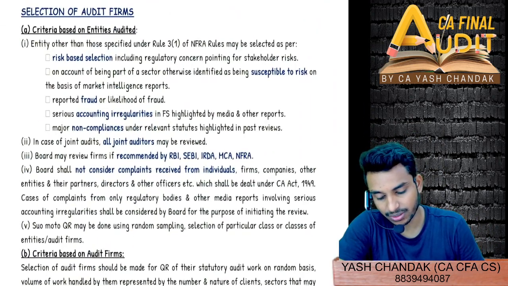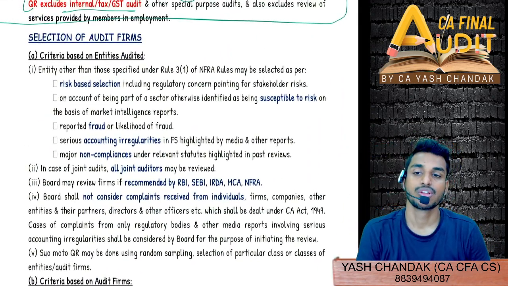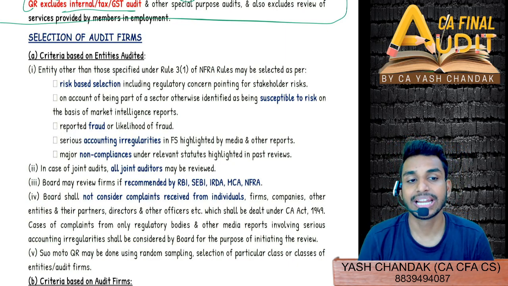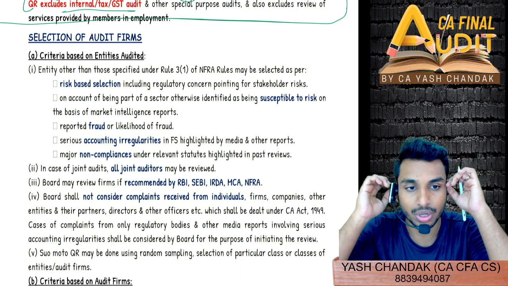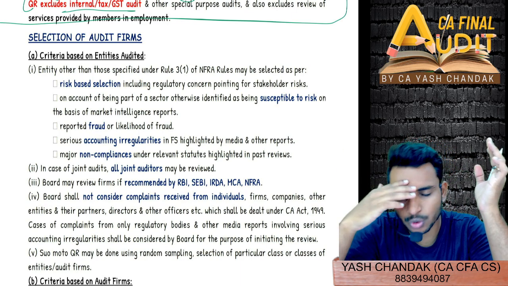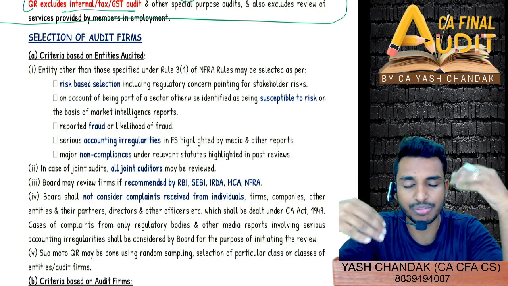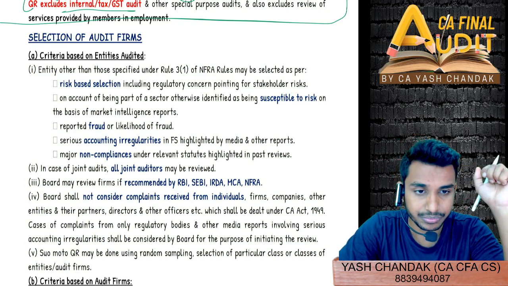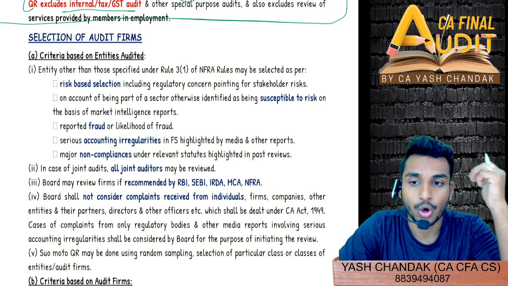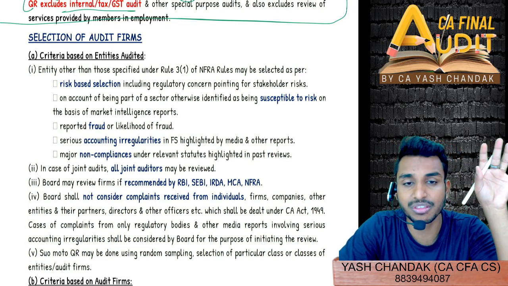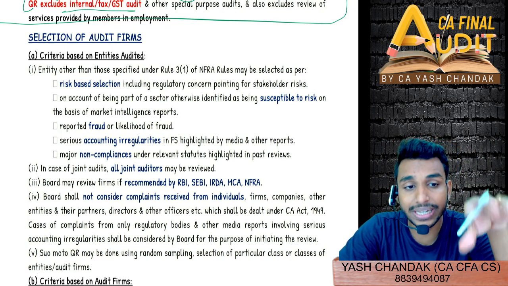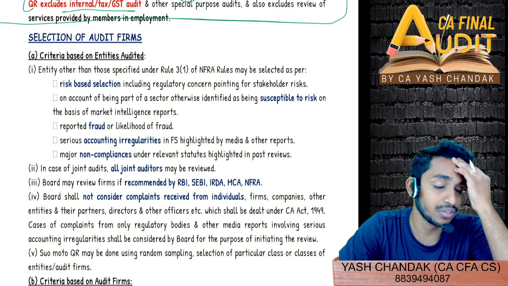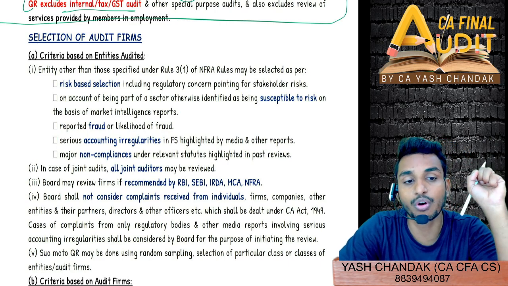Now let's come to selection of audit firm. So I told you in the introductory part as well how we are going to select these AFURs. One way is to identify those companies where we suspect something fishy, or where a fraud has already been detected, where fraud has come into the limelight, or any companies where there is something suspicious. Then we'll simply get the auditors of these companies quality reviewed. So we'll just pick up the auditors of these companies for quality review.